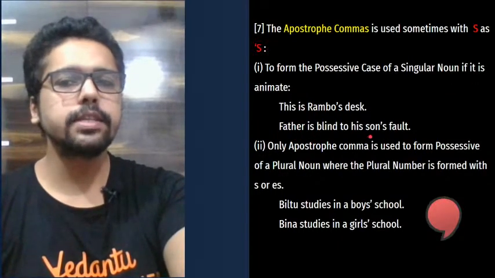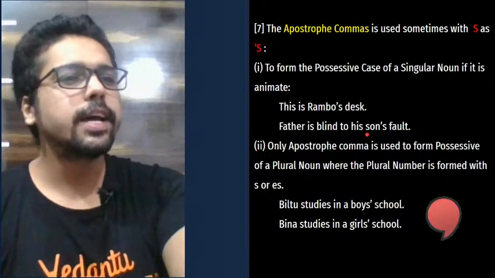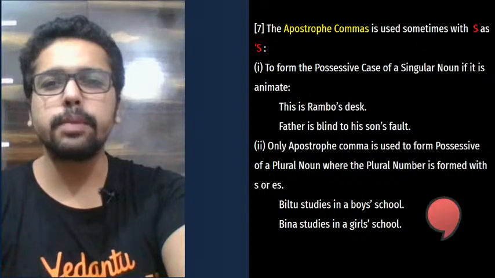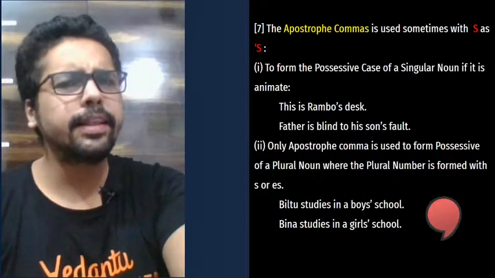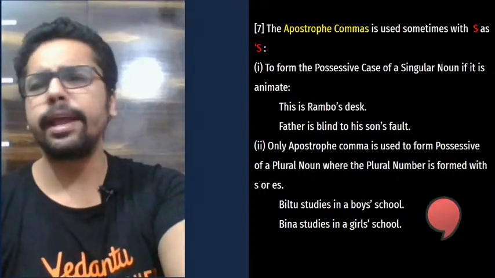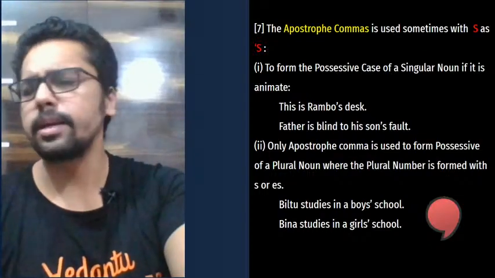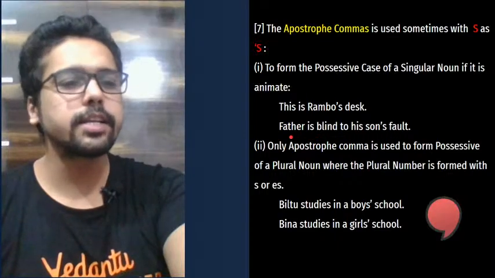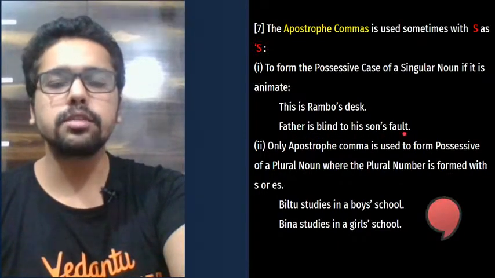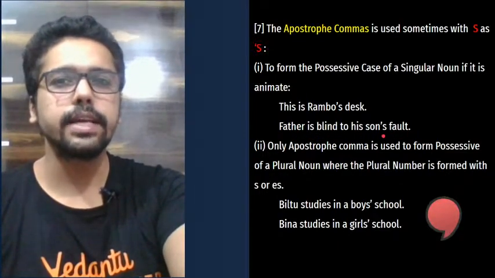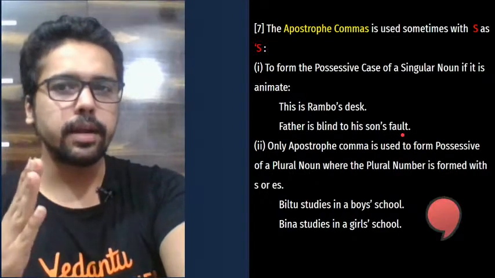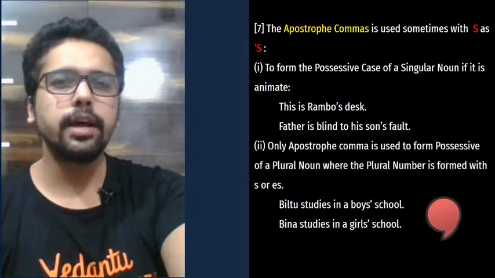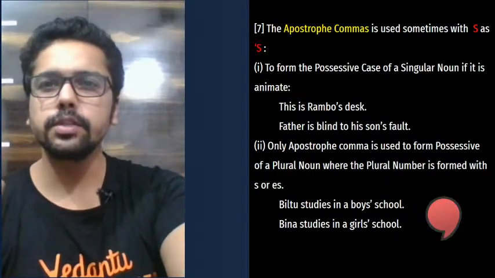Father is blind to his son's fault. Because of course, that is how it is. Father is blind to his son's fault because of course, the love of parents, that's how it is. Son may make mistakes, but then father probably sometimes ignores it. Everybody has a different experience with this, but this is just an example. Father is blind to son's fault. So you look at the use of apostrophe S here. The fault does not belong to son, but that mistake was made by son, right? So we are showing the association here. It is associated.